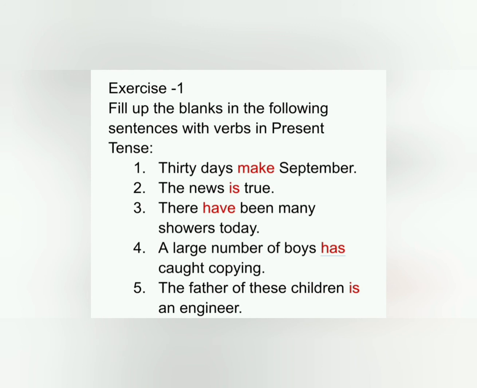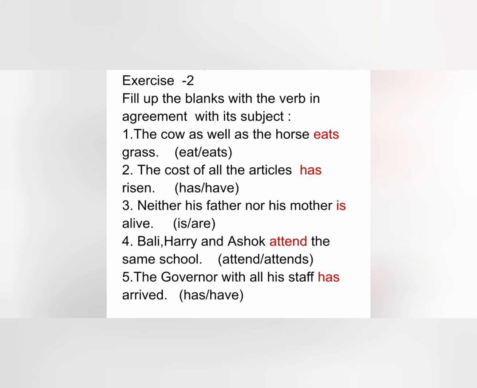Next exercise, exercise number 2. Fill up the blanks with the verb in agreement with its subject. The cow as well as the horse dash grass. Here we have two options, eat and eats. The sentence has as well as, so we will use the singular verb. Next, the cost of all the articles dash risen. Here we are talking about cost. The subject is cost, so we have to use the singular verb has.